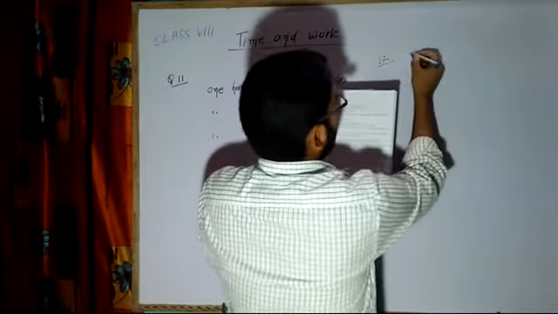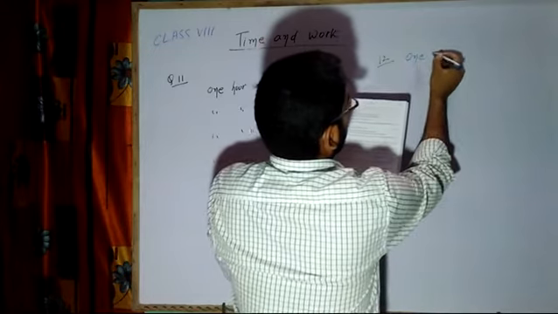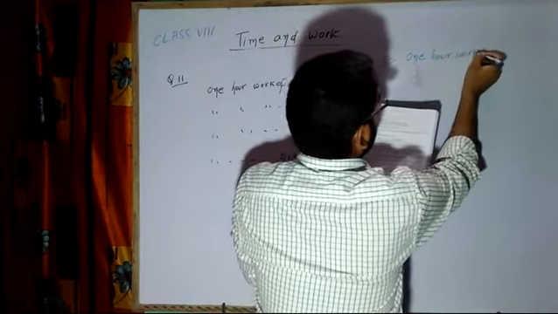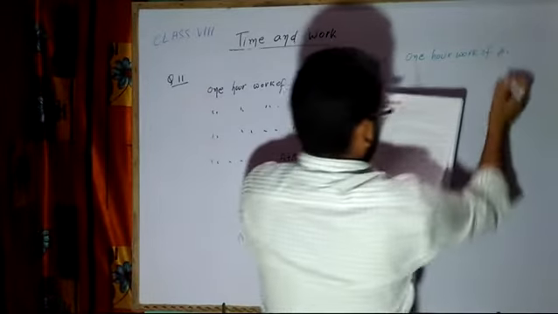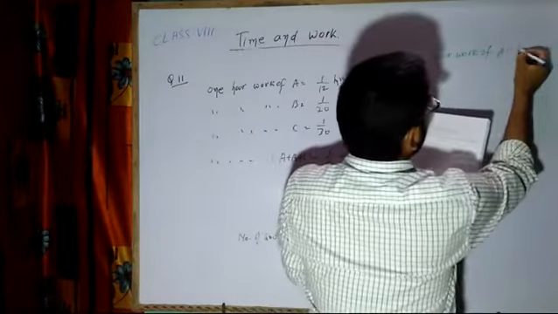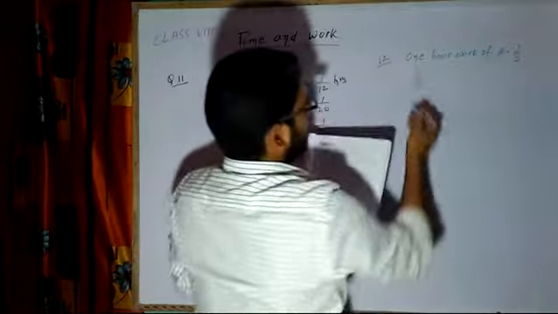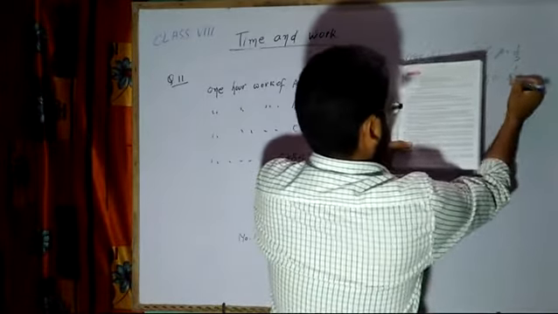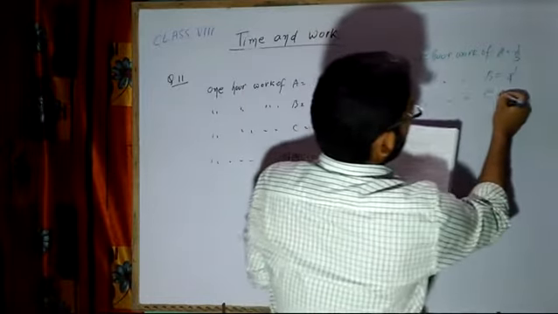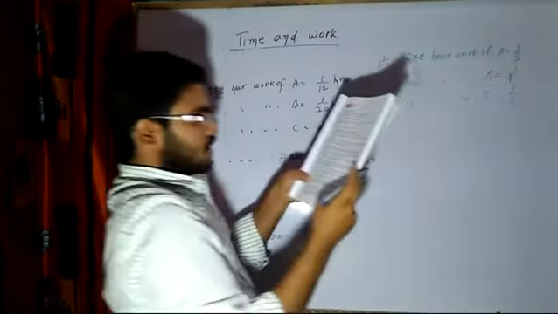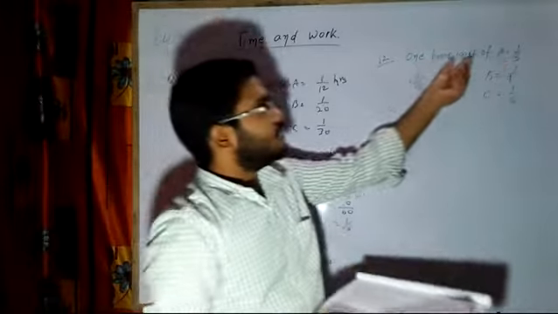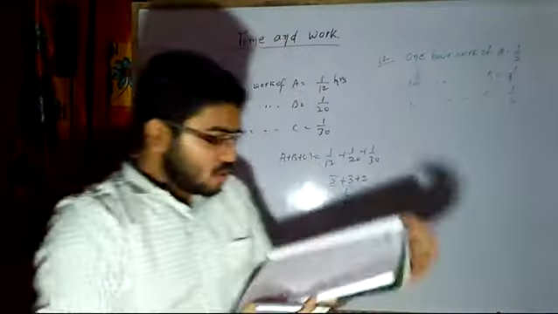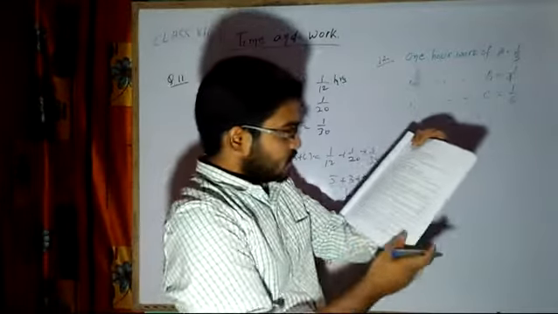So 1 hour work of A is equal to 1 by 3, right? Then 1 hour work of B is 1 by 4, 1 hour work of C is 1 by 6, correct? So their efficiency is given in 1 hour, this much part of the work they can do. Now then we have to see the money also.